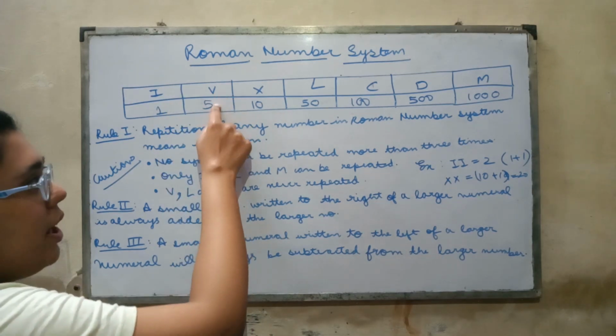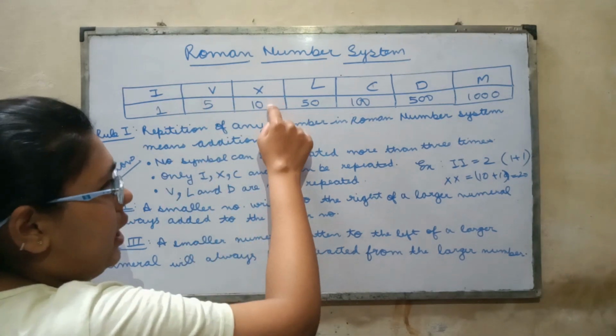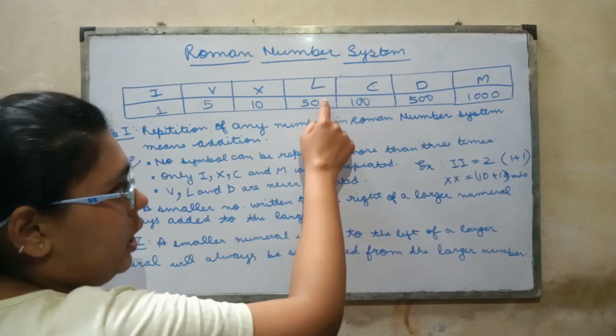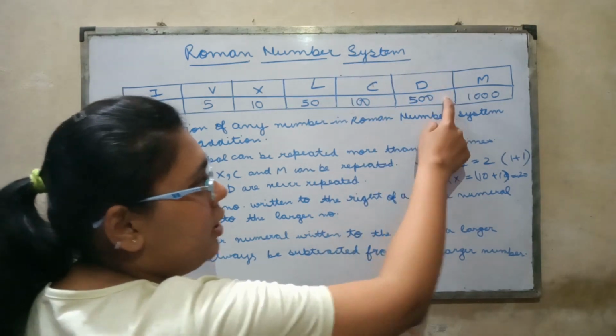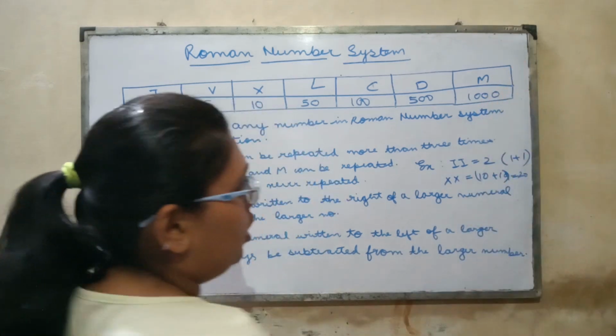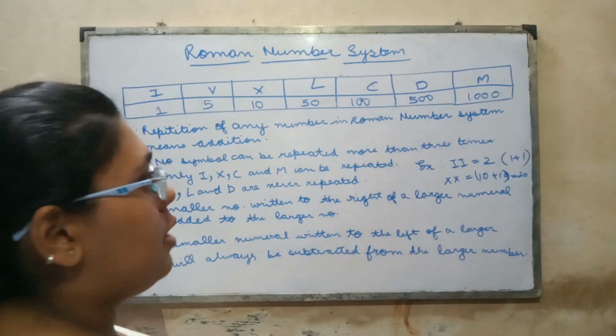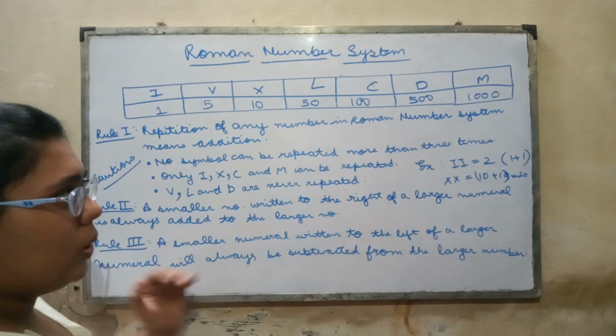This V stands for 5. X stands for 10. L stands for 50. C stands for 100. D stands for 500. And M stands for 1000. You have to learn this. There is no such trick to learn it.